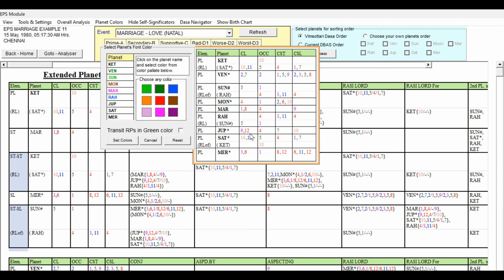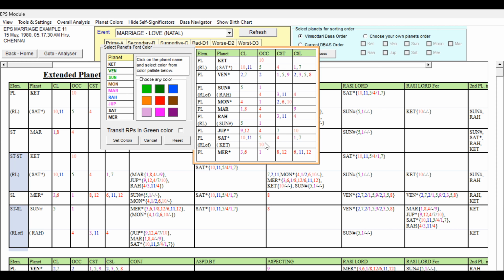Then Jupiter. Jupiter is 9th lord, 12th lord occupying the fourth house, seventh star lord, and fourth and 10th sublord. This is good for professional prospects connected to a foreign country, because of 9, 12, 4, 7, and 10. But for marriage prospects, 9 and 7 are okay, while 12, 4, and 10 have some weakness. Being the 9th lord and star lord for the 7th house, we can make it favorable, but 12, 4, and 10 are there. So let us give Jupiter the mixed color.